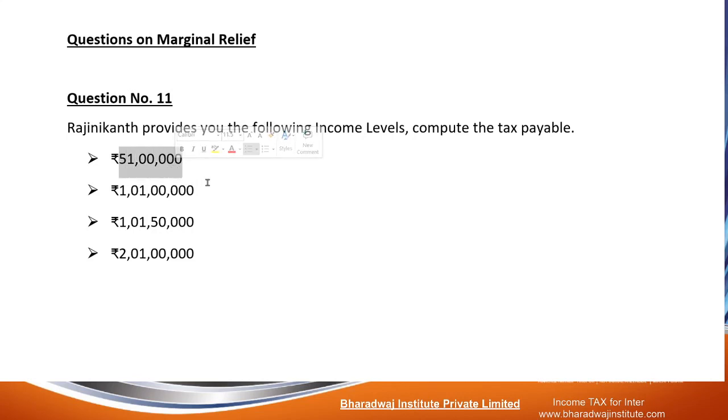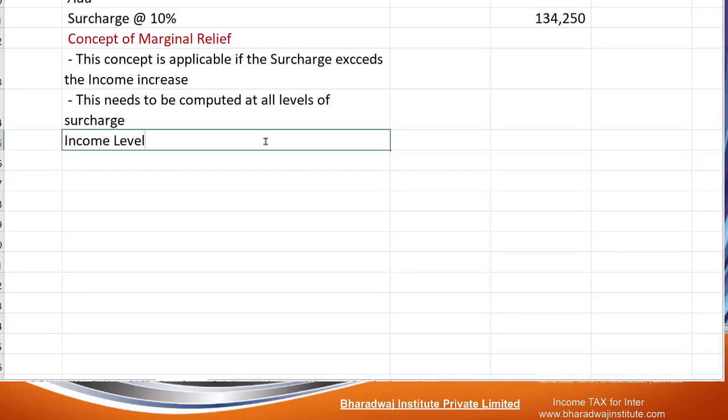Like that, let us work out. Once again, if income was 50 lakhs, what would have been the tax payable? Since the income is 51 lakhs, what is the tax payable? We will see that the tax is more than the additional income that he gets. His income is 51 lakhs.